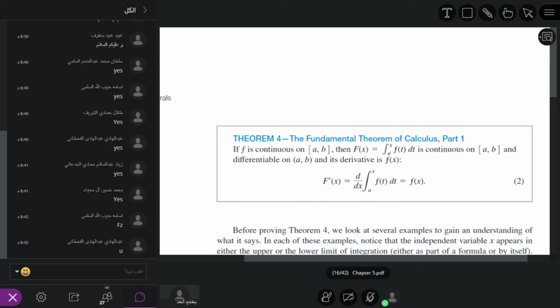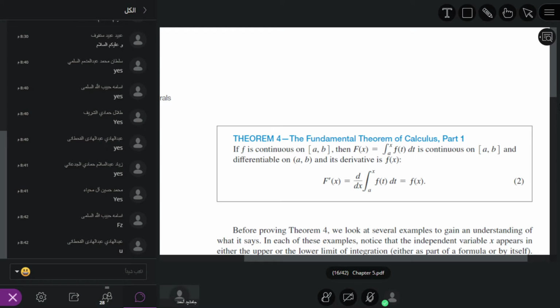Okay, so this is called the fundamental theorem of calculus. Here you can see the question: use the fundamental theorem to find dy over dx. y is given, and using the fundamental theorem, we have to find dy over dx.